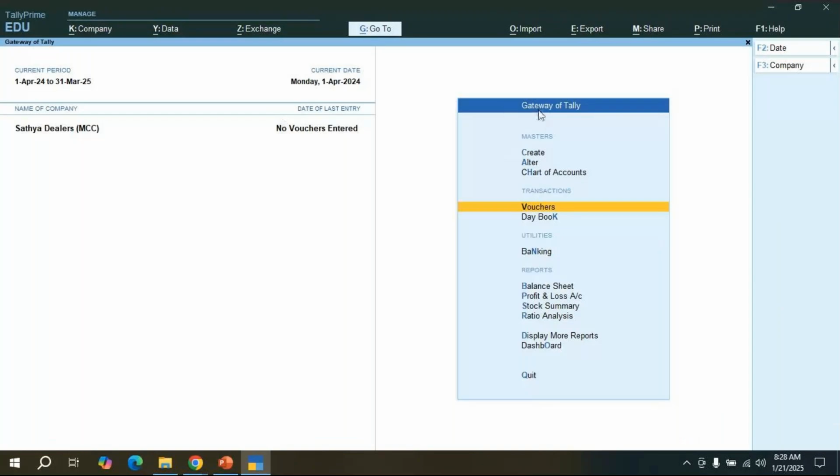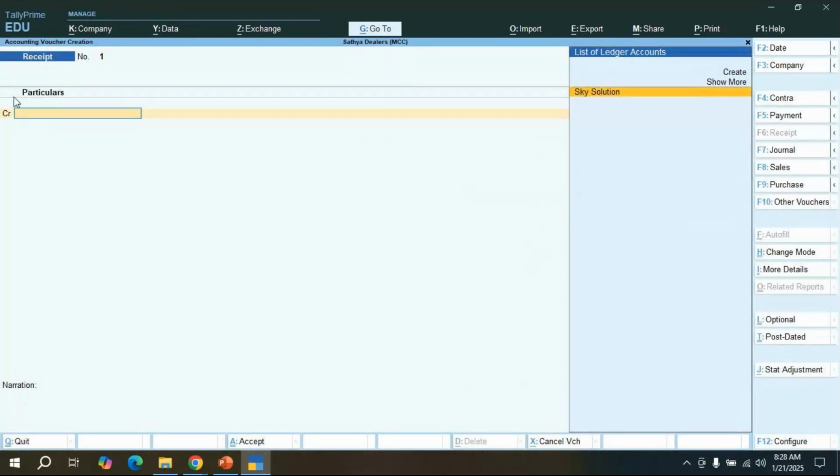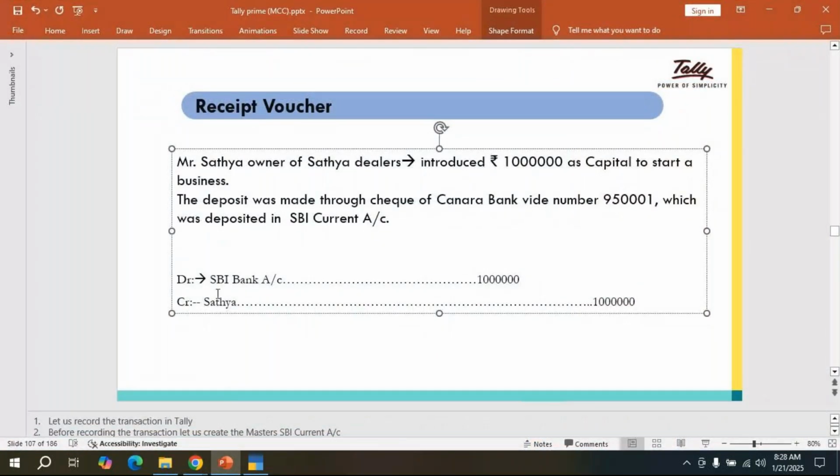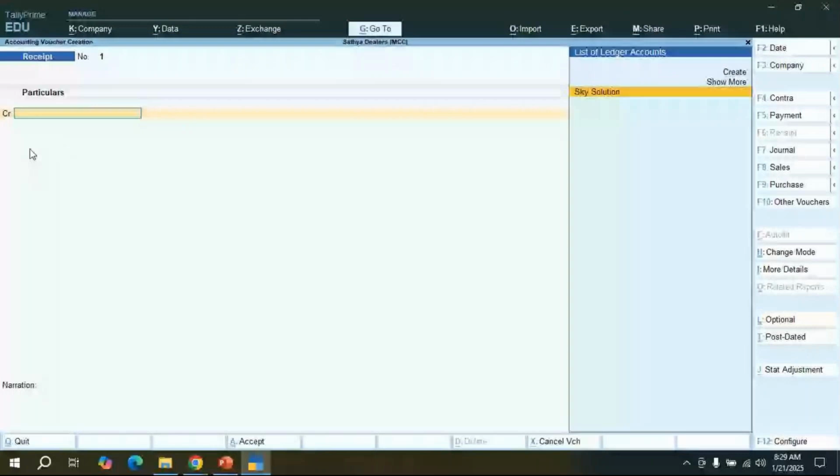If I want to introduce the capital account, go to Gateway of Tally, click on voucher. So here in the credit option, Satya Dealers is the creditor, right? So Satya is the owner of the company. He's investing an amount to run the company. Satya is investing 10 lakh rupees. That's why Satya's name is not there, and we have to create it. If it is not there, we have to create the ledger also.